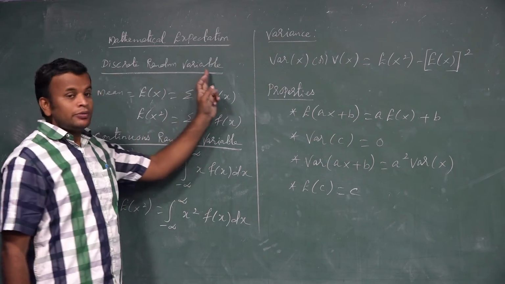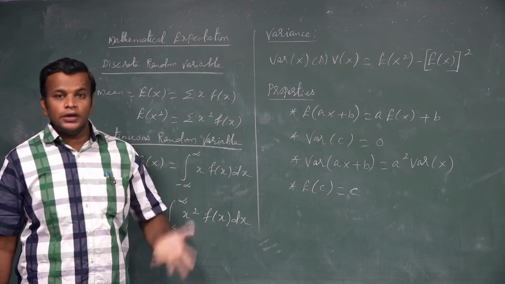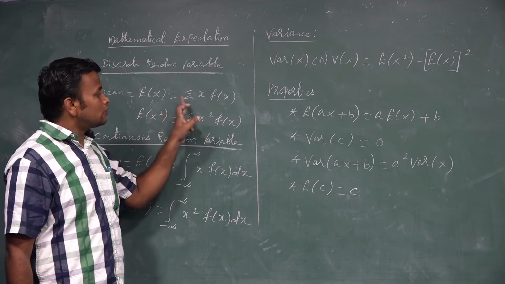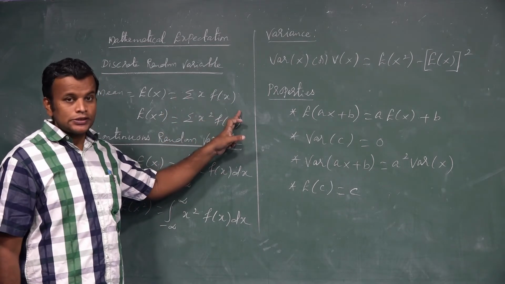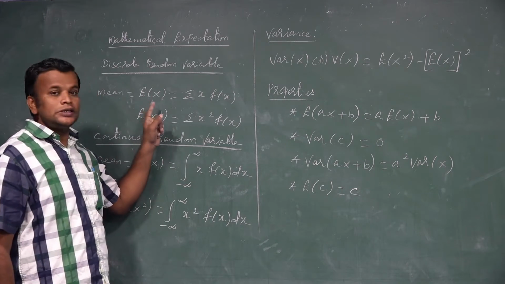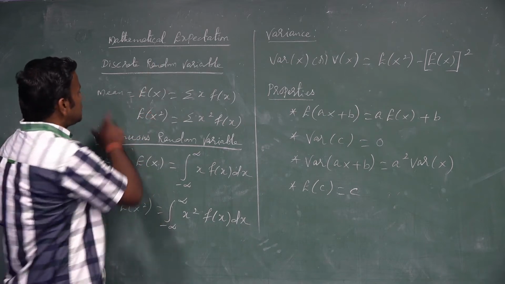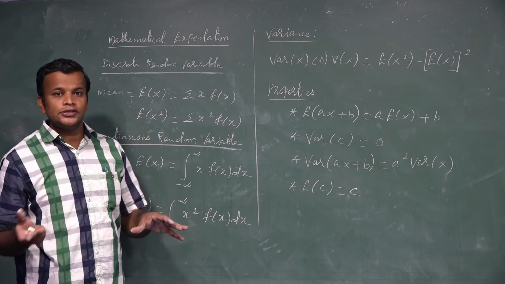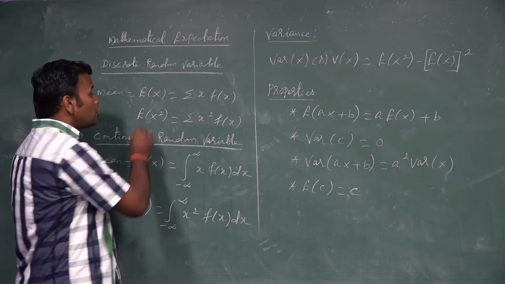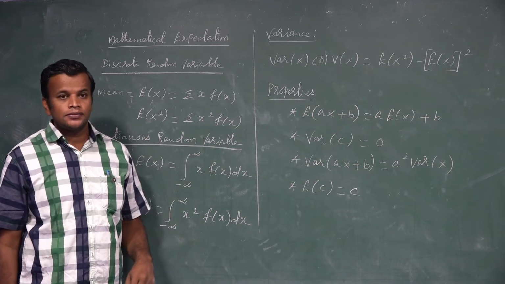So, for a discrete random variable, the question will always ask to find the mean and variance. The formula of mean is E of x equal to summation of x into f of x. Capital E of x is the expectation of x. The expectation, first letter E, we also say it is the mean. Mean is nothing but average. So E of x is the summation of x into f of x, and E of x square is the summation of x square into f of x.